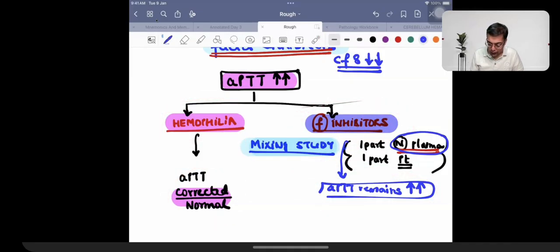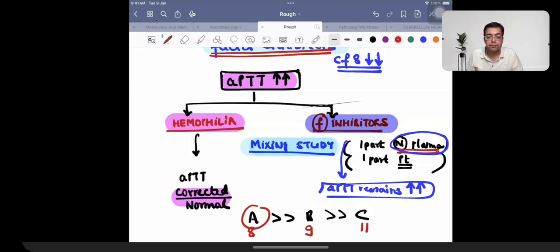As I said, I repeat it again that when we are talking about hemophilias, A is more than B is more than C. So hemophilia A, which is caused because of factor 8 problem, is very common, B, which is factor 9, is rare, and C, which is factor 11, is very, very rare.